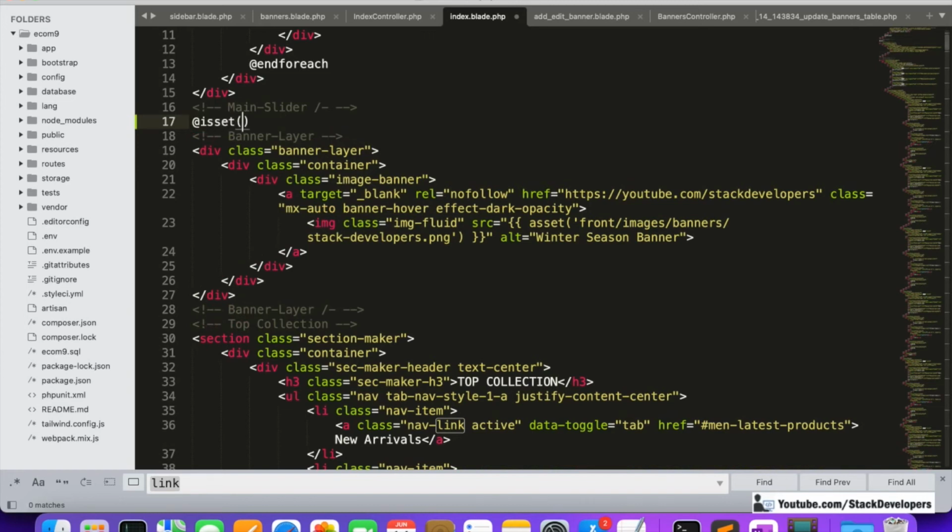Like if the fixed banner is coming, exactly. Okay, sorry, with isset: if the fixed banner is coming, only then are we going to execute this code. And what we are going to add here is the fixed banner's 0th element, and in the 0th element, the image, then it will work.